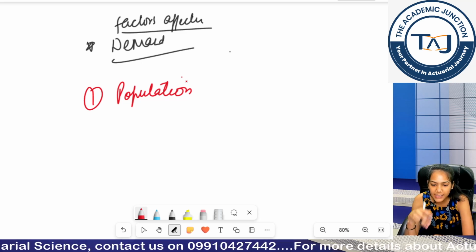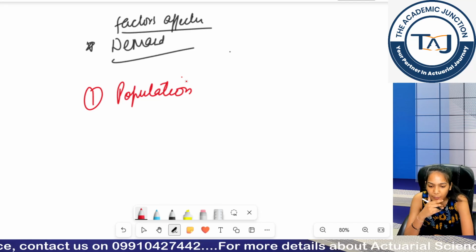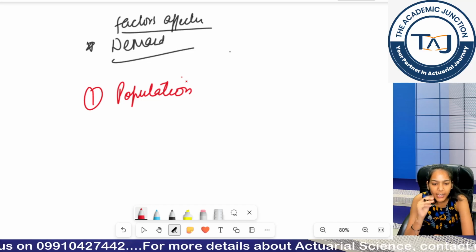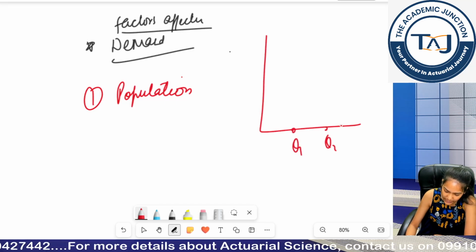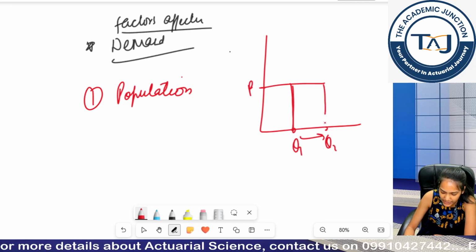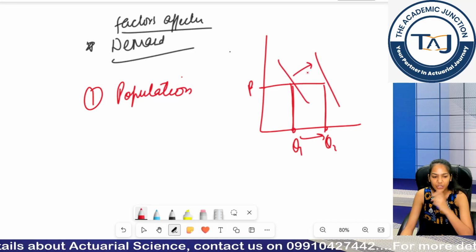Even if the price of food is remaining constant, will the demand for food increase or decrease if the population has increased? It will increase, right? So, again this will show the prices are remaining constant, still my demand increases with Q1 and Q2. So, this is my shift, rightward shift. Okay.